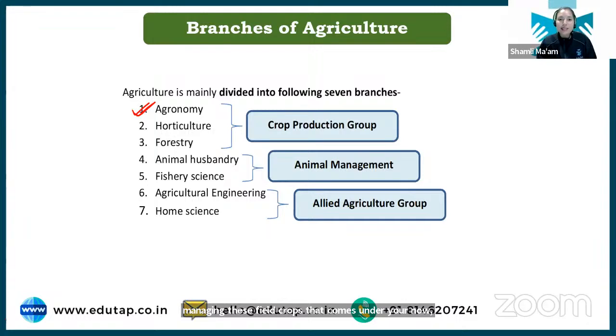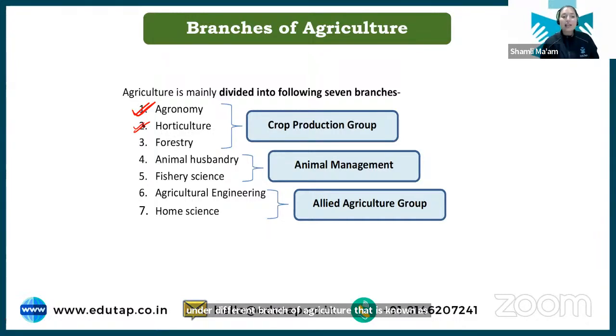Now apart from your field crops, we have some horticulture crops. Horticulture crops are kept separate because they are a little perishable, meaning they get spoiled easily. For that we have a different branch of agriculture known as horticulture. In horticulture we have crops like fruits, vegetables, flowers, spice crops, and other crops that are perishable, meaning the shelf life of these crops is very less. These are called horticulture crops, and they are kept under a different branch of agriculture known as horticulture. I hope these 2 branches are clear to you.